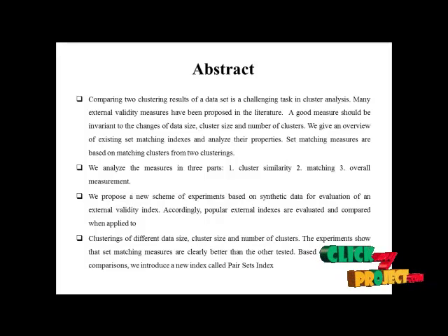We propose a new scheme for the experiments based on synthetic data to evaluate the external validity indexes. The popular external indexes are evaluated and compared when applied to data clusterings of different data sizes, cluster sizes and numbers of clusters. The experiments show that the matching measurements are clearly better than the others tested. Based on the analytical comparisons, we introduce a new index called the pair sets index.